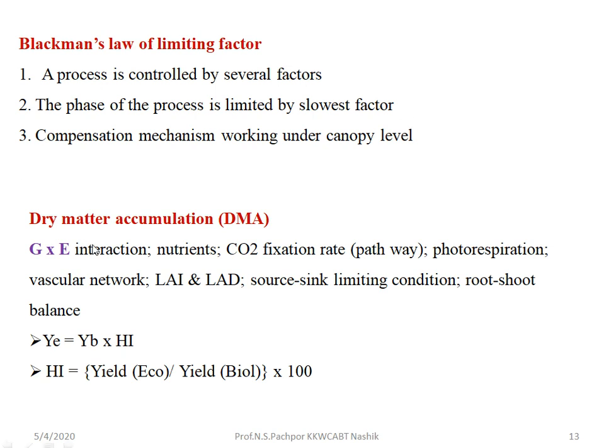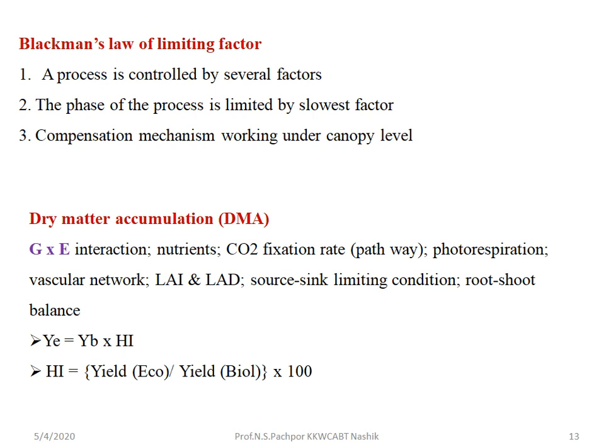Then dry matter accumulation. Dry matter accumulation is an important factor to improve the source and sink relationship, and this particularly depends upon the factor we call G into E interaction. G means genotype, E means environment. If these genotypes interact properly with the environment, then there will be maximum accumulation of dry matter at the sink region.